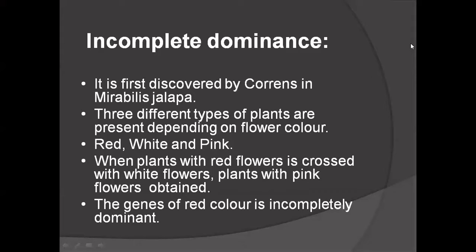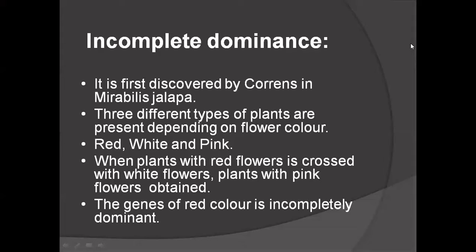there are 3 different types of plants found in this Mirabilis jalapa, depending on the color of the flower. Some are red, some are white, and some are pink. When we cross the red with the white, according to Mendel, in the F1 generation we should get red or white, whichever is dominant. But due to incomplete dominance, when we cross red and white, in the F1 generation pink color is obtained.